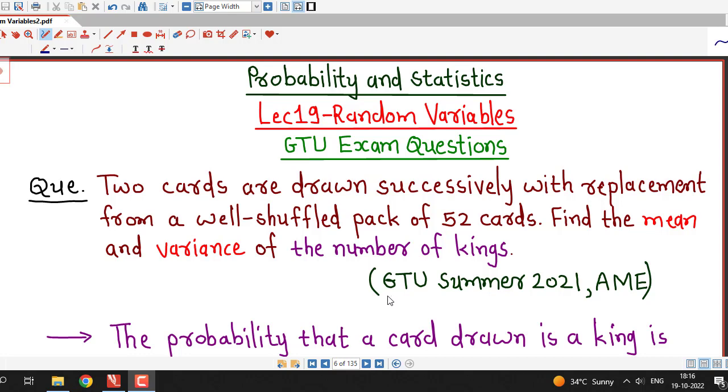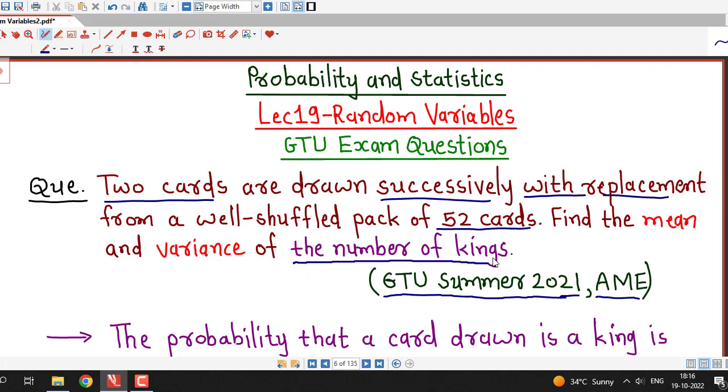In this lecture, we are going to discuss this question on finding mean and variance of random variable. This question was asked in GTU Summer 2021 exam of Applied Mathematics for Electrical Engineering subject. First, we understand what is this question about. Two cards are drawn successively with replacement from a well-shuffled pack of 52 cards. Find the mean and variance of the number of kings.